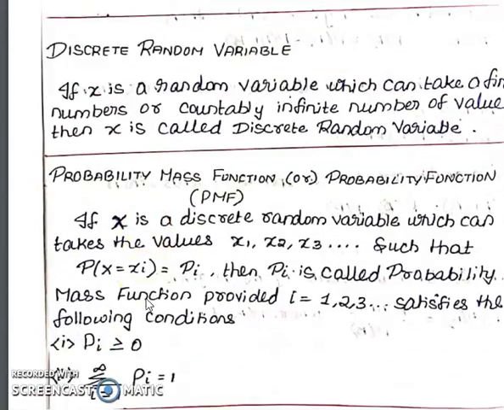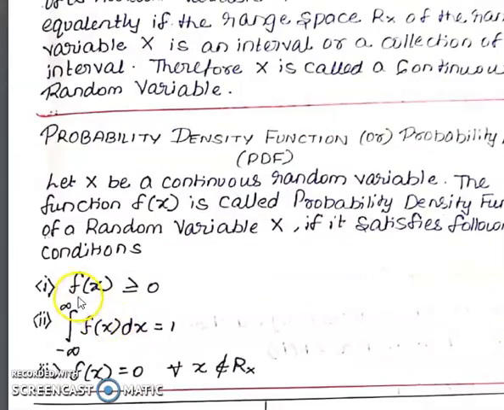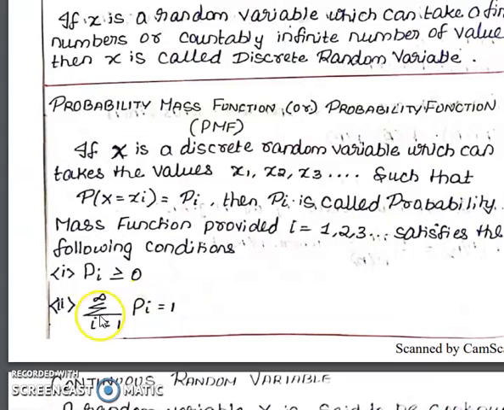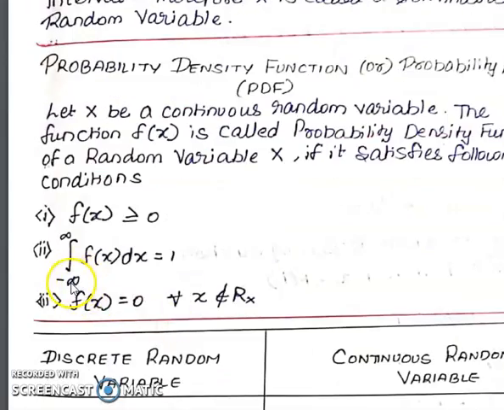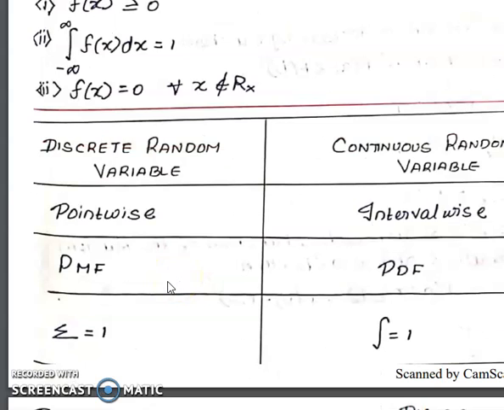So this is for the discrete case. For the discrete case we use the probability mass function, where probability is greater than or equal to 0, simply pi. But for the continuous case, f of x is given in function form, f of x greater than or equal to 0. So here the sum of all probabilities equals 1, but here the integration from minus infinity to plus infinity of f of x dx equals 1. So there is the comparison between discrete random variable and continuous random variable.